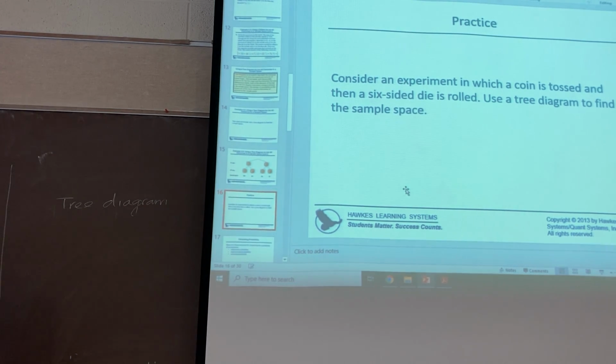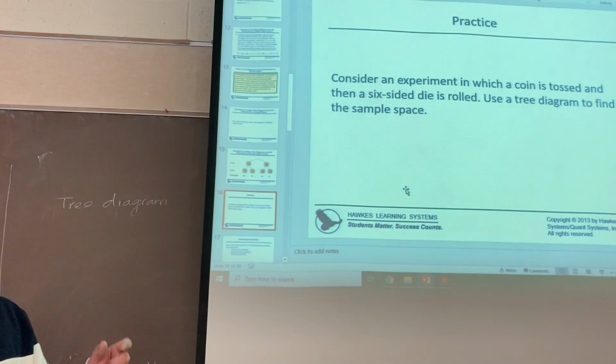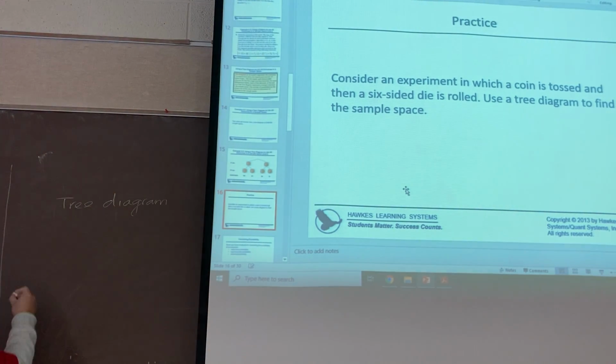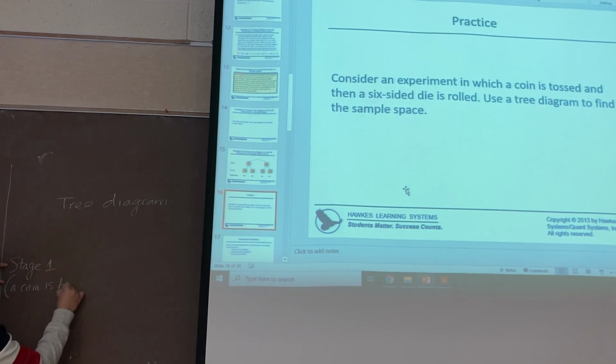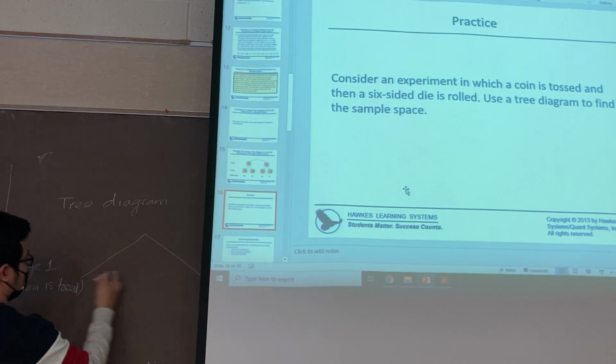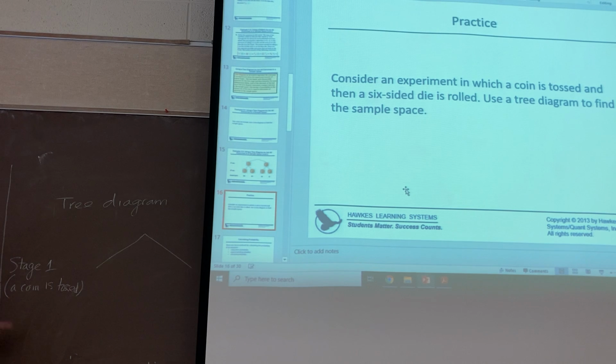The first stage here is a coin is tossed, right? So I will write stage 1, the coin is tossed. So we have 2 cases, right? What is the outcome in this stage? What is the result in this case?